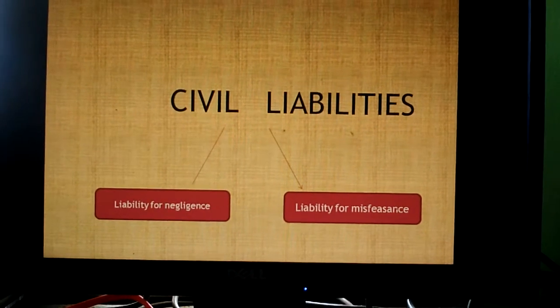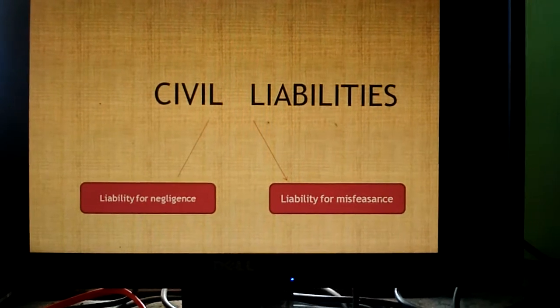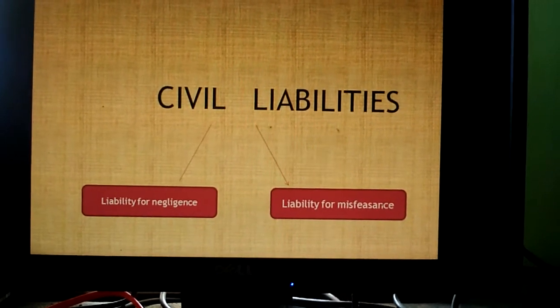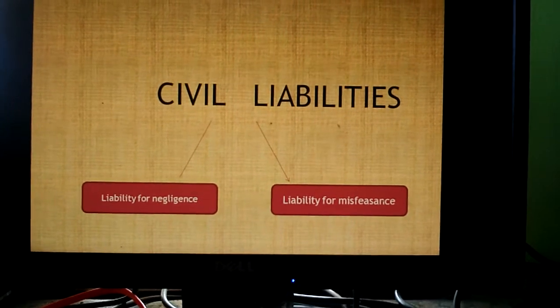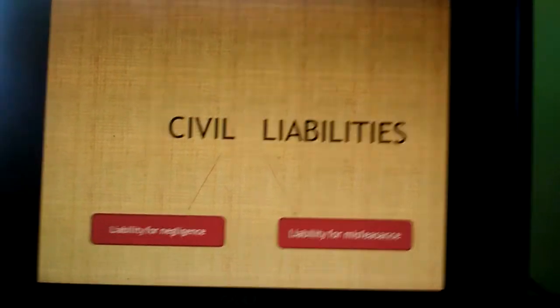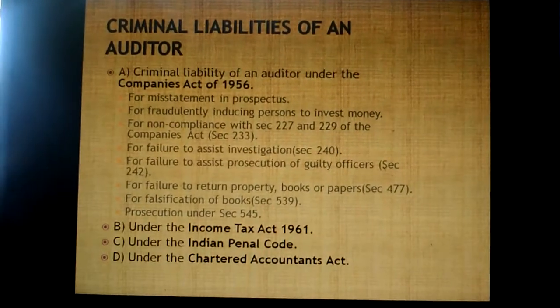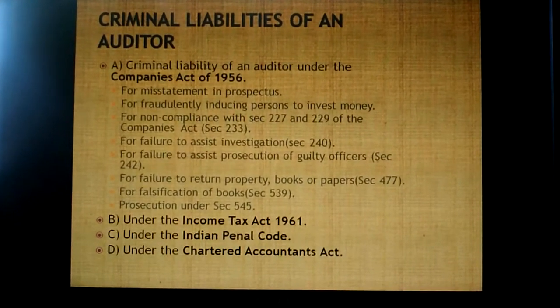Clear? So here, in civil liability, he will be liable to pay a fine. It can be any amount of fine, which is considered under a different section, so I am not going to give that information now. Next we'll go to the criminal liability of an auditor.